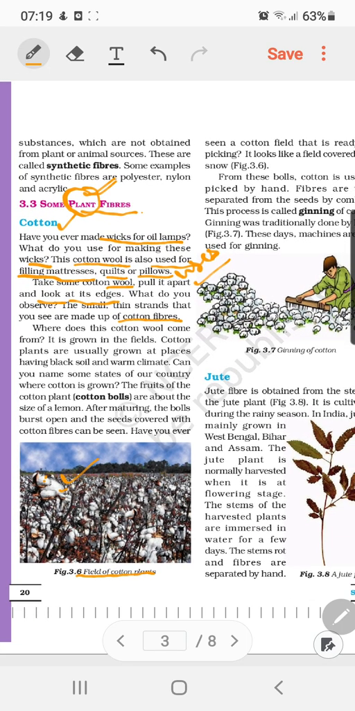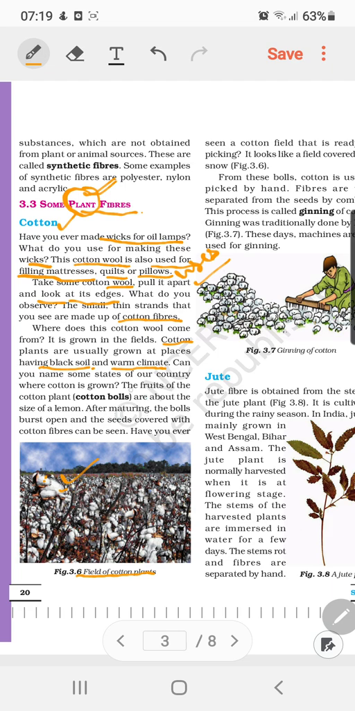As you can see here, cotton wool is basically coming from plant resources, and the climate in which cotton plants are usually grown has black soil and warm climate. So can you name such states of our country? Basically these are the western parts of our country. Some of these states like Gujarat, Rajasthan, Madhya Pradesh are the basic belts for cotton plant growth.